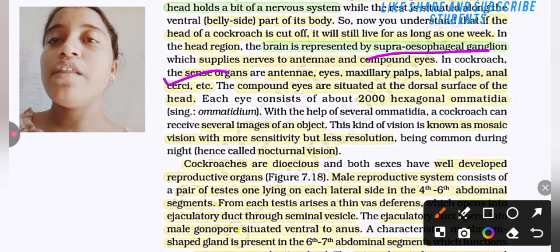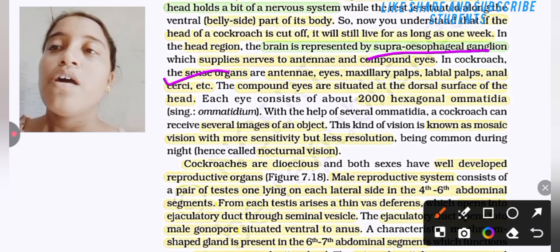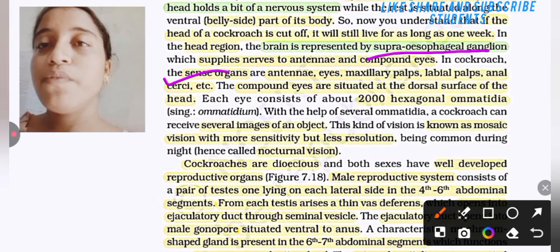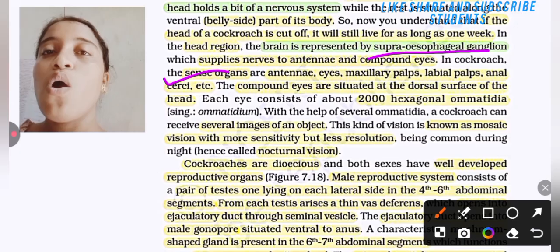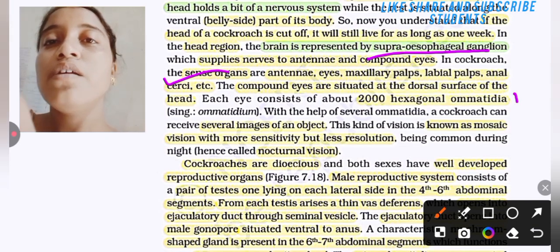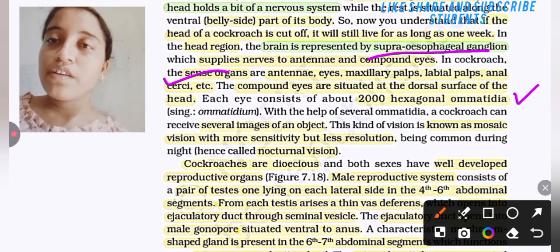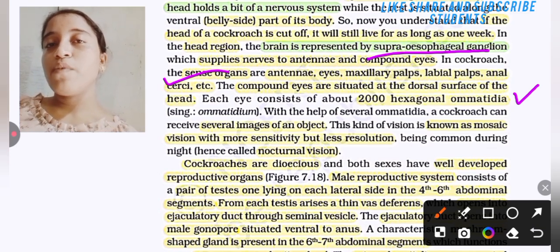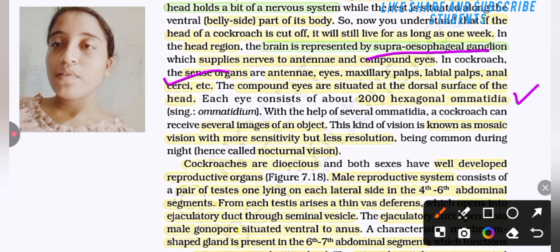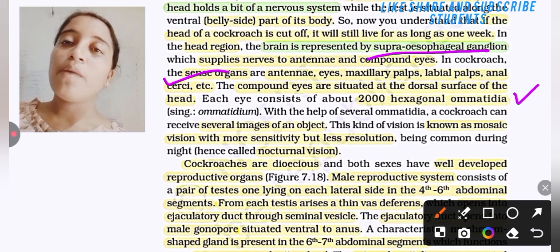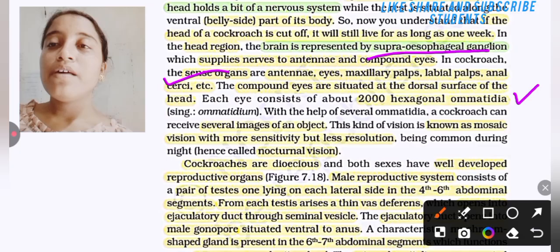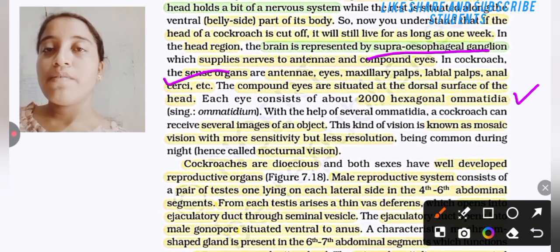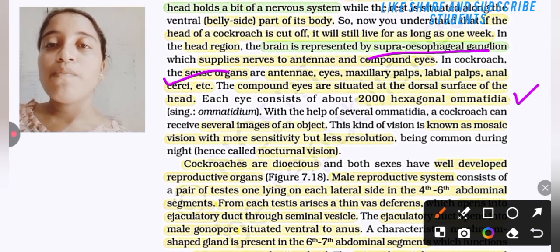The compound eyes are situated at the dorsal surface of the head, and each eye consists of about 2000 hexagonal ommatidia. Singular form is ommatidium. With the help of several ommatidia, a cockroach can receive images of an object. This kind of vision is known as mosaic vision. Which vision? Mosaic vision.